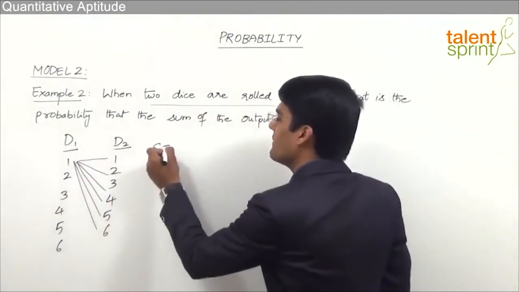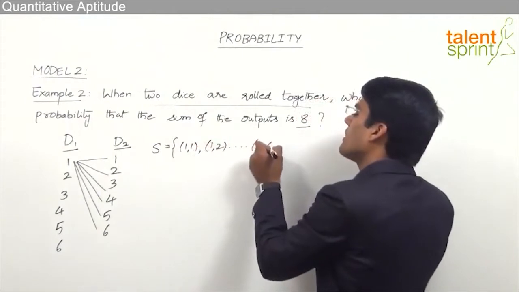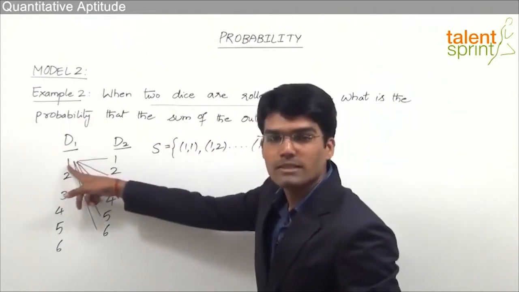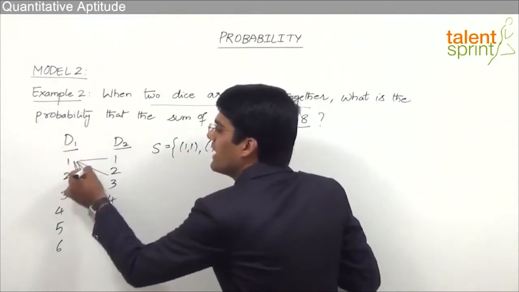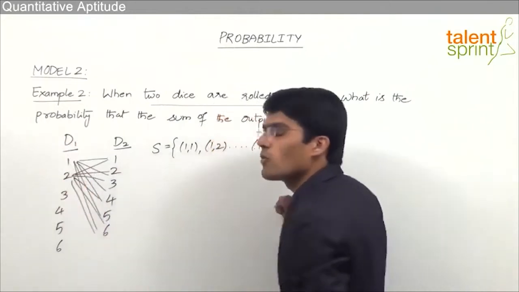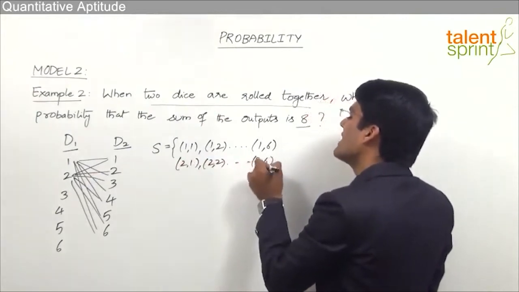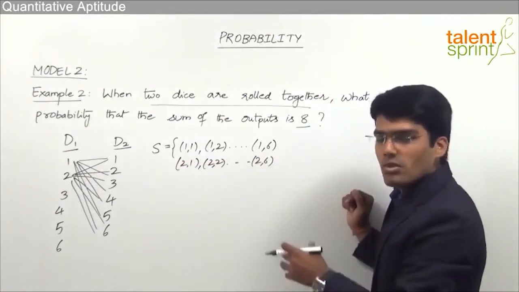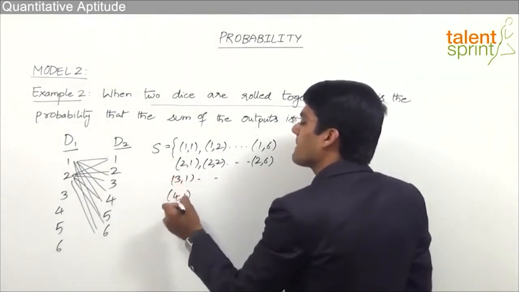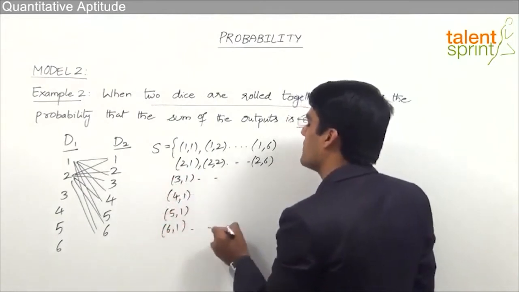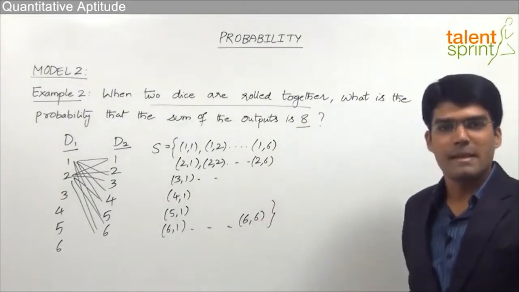So the sample space here will look as follows: 1, 1, 1, 2, so on up to 1, 6. That is combination of 1 as the output of dice 1 with every other output of dice 2. Likewise, we can have 2 as the output of dice 1 and 1, 2, 3, 4, 5 and 6 as the outputs of dice 2. So again we will get 2, 1, 2, 2 and so on up to 2, 6 as the outcomes when the output of first die is 2 with every other output of second dice. And similarly it can be taken as 3, 1, 4, 1, 5, 1, 6, 1 up to 6 and 6. So altogether we'll have 36 outputs or 36 outcomes in the sample space.